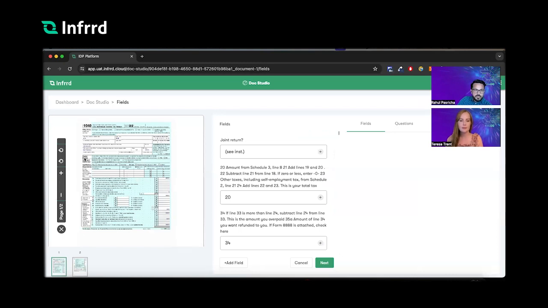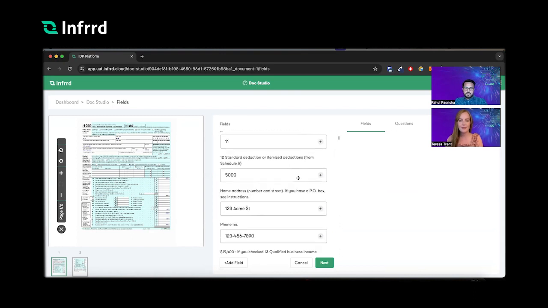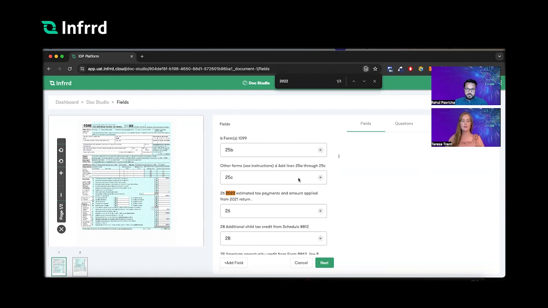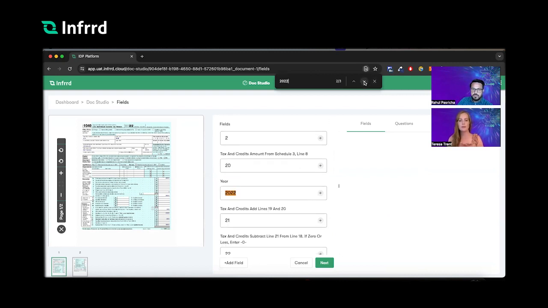Okay, awesome. So it looks like we have extracted a lot of things. Let's start by scrolling down, and I'm just going to search for the year, which is probably the first thing that everyone looks for. What was the year this tax return was filed? So we have extracted the year from this place. You can add this to the model as is.